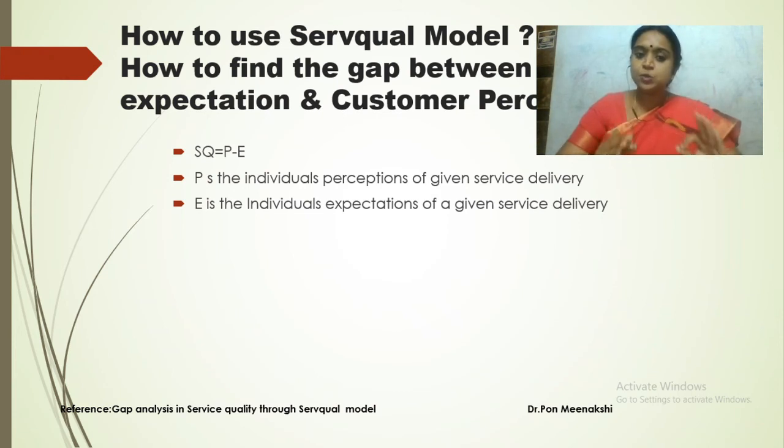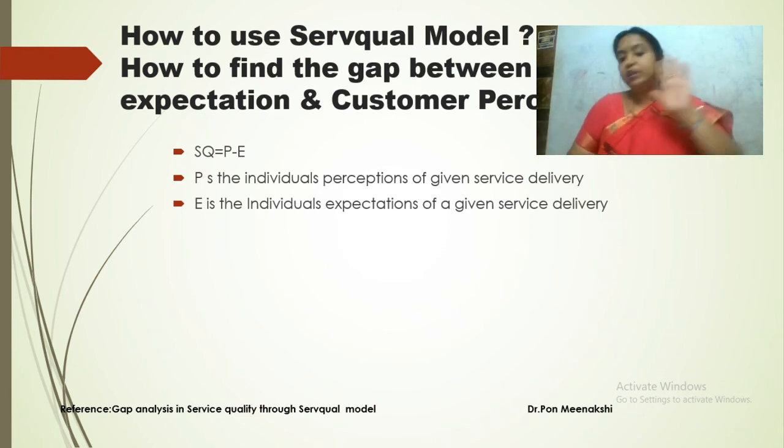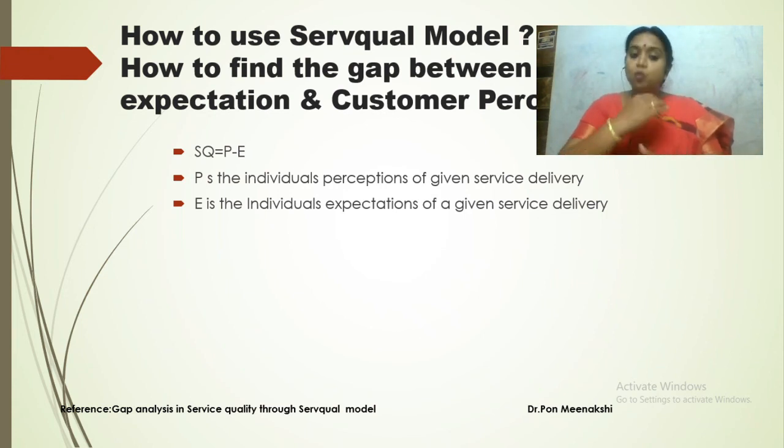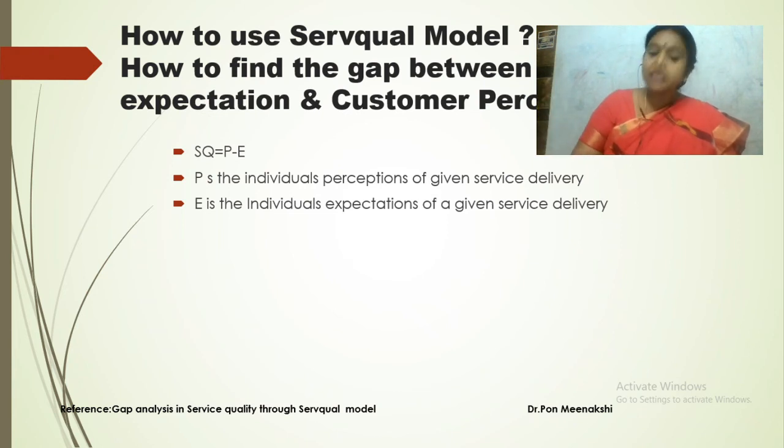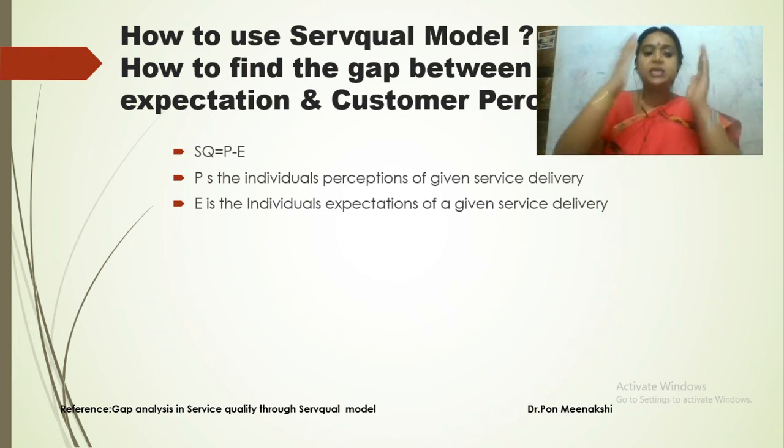For each service-oriented company, the researcher should use the SERVQUAL model. It's a beautiful model. It's a proven model. It's purely logic oriented. The simple way is P minus E, with only 5 parameters, the RATER parameters. Each one has its number of questionnaire items, 5, 4, 4, 5, 4, and we can calculate P minus E, that is the SERVQUAL quality. We can easily find out the gap value. If you want to go one more step ahead, we can calculate the CV, coefficient of variation, with the formula standard deviation divided by x bar into 100. If the CV value is lower, the company provides consistent service to the customer.